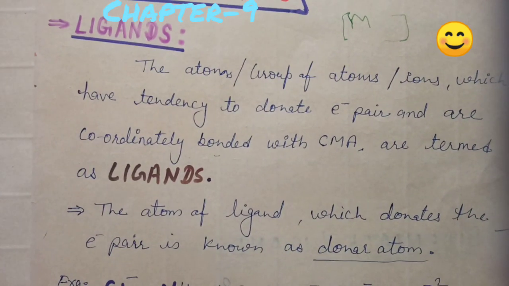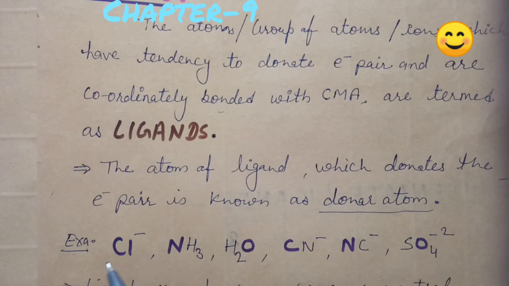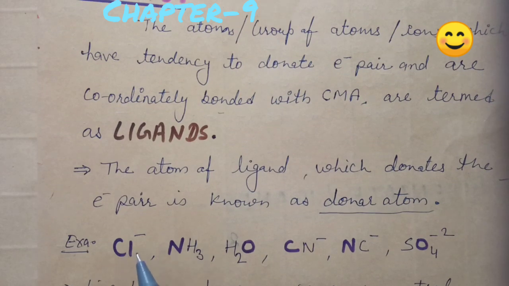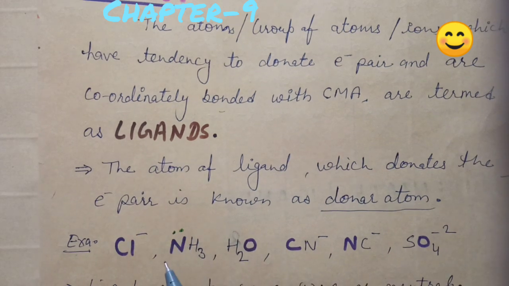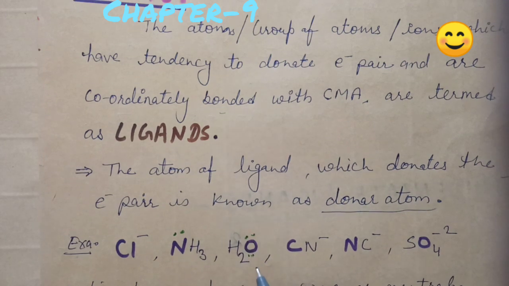Now see some examples, such as chloride ion. In chloride ion only a chlorine atom is present, so it is the donor atom. In NH3 there is a lone pair present on nitrogen, so nitrogen is the donor atom here. In H2O, oxygen has a lone pair, so oxygen is the donor atom. In cyanide, carbon is the donor atom. In isocyanide, nitrogen is the donor atom. In sulfate, oxygen is the donor atom.